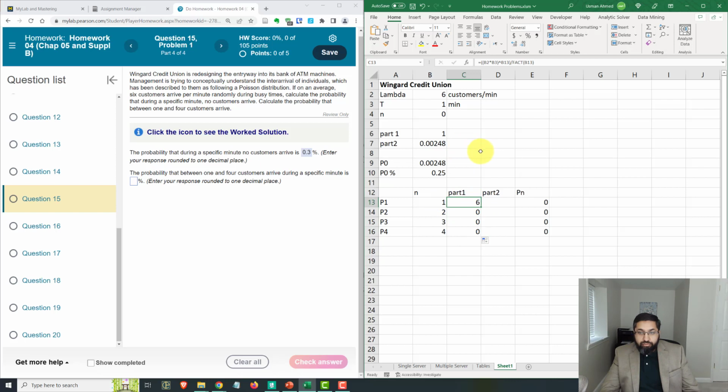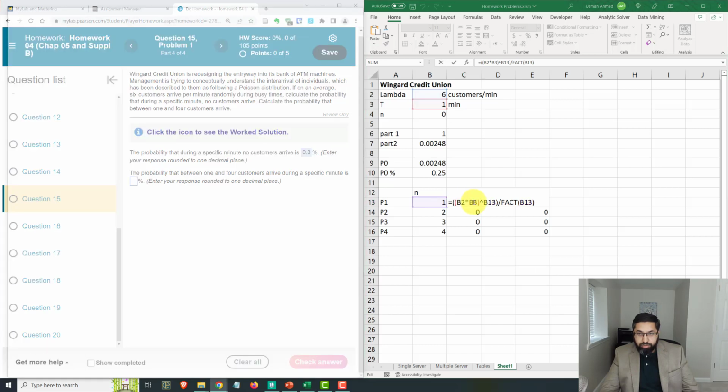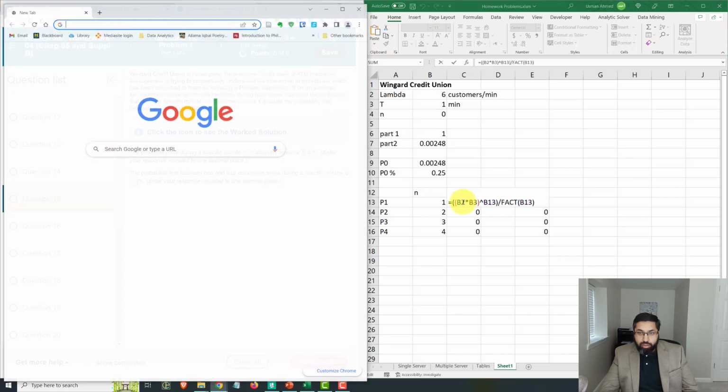But first we need to enter dollar signs to make sure that these two don't move, because if I just drag the formula down, you'll notice that the lambda cell has moved down. So instead of B2, B3, it's become B3, B4. So I have to go here and in Windows press F4.